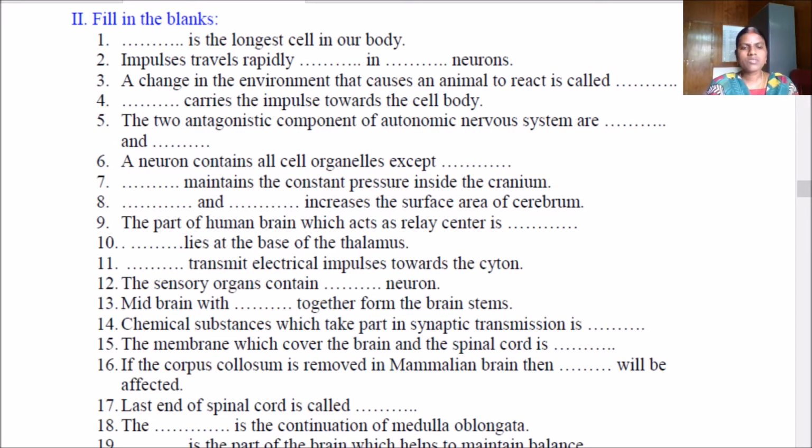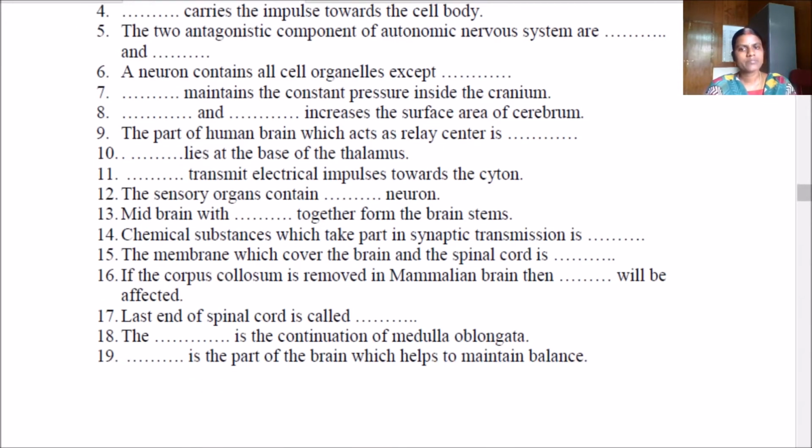The membrane which covers the brain and the spinal cord is called meninges. If the corpus callosum is removed in the mammalian brain, coordination of the cerebrum will be affected. The last end of spinal cord is called filum terminale. The spinal cord is the continuation of medulla oblongata. Cerebellum is the part of brain which helps to maintain balance.